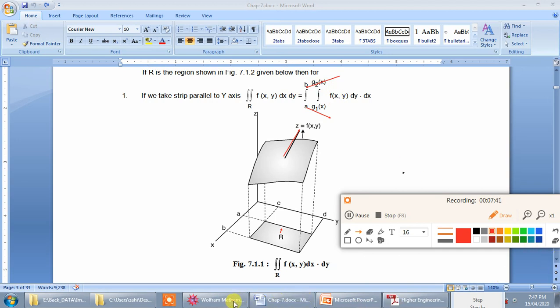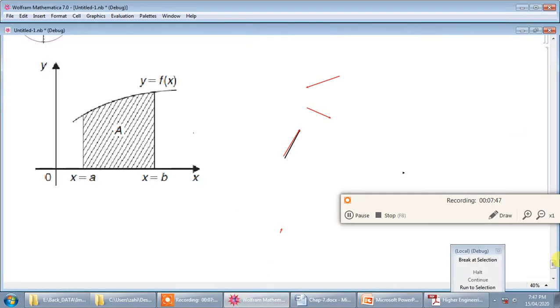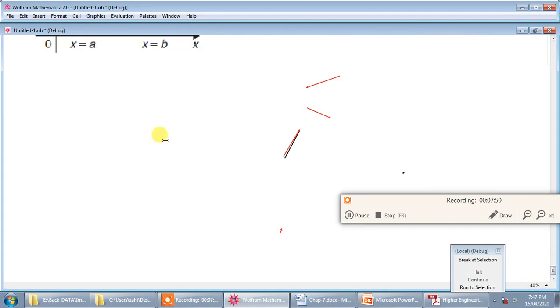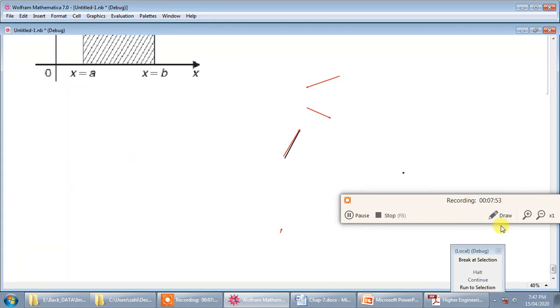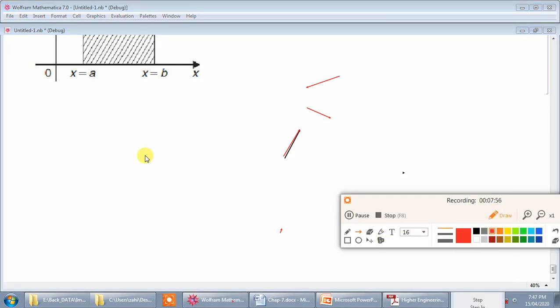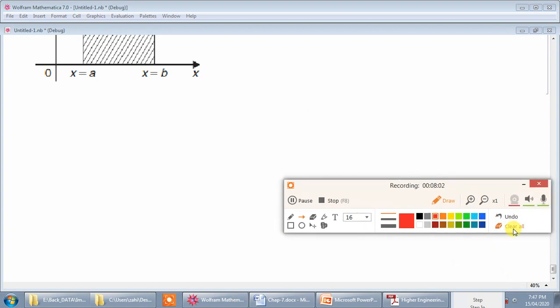Okay, now let me write it here. Suppose that you have x axis, y axis and z axis, and suppose that there is a surface over here, something like this.